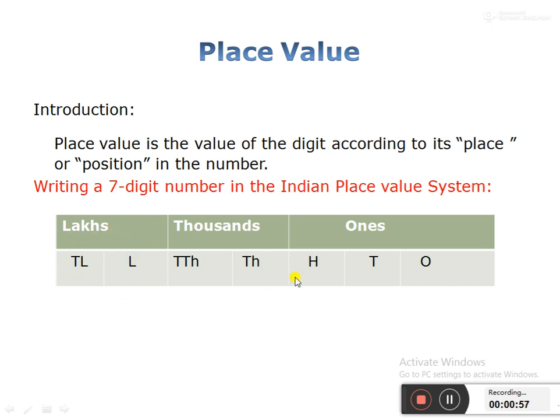When we put the commas, we put a comma after the ones period, after the thousands period, and after the lakhs period. When you write in words, tens and ones we say together, the hundreds place is separate, thousands and 10,000s, that means the thousands period, is separate, and lakhs we say together.